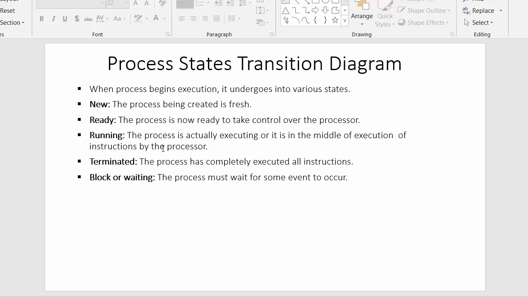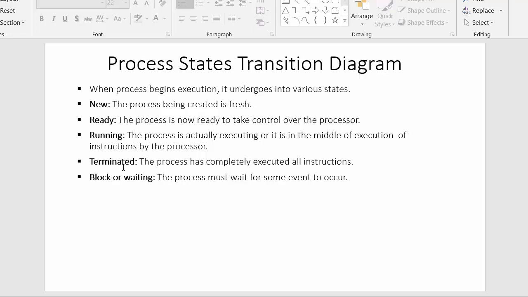The next state is the running state. Now one of the processes has been sent into the processor for execution, and the processor has started executing the instructions of that process. That state is called the running state. The process is actually executing, in the middle of execution of instructions by the processor. One by one the operating system moves processes into the processor so that their instructions can execute. The state where the processor is executing the instructions of the process is called the running state.